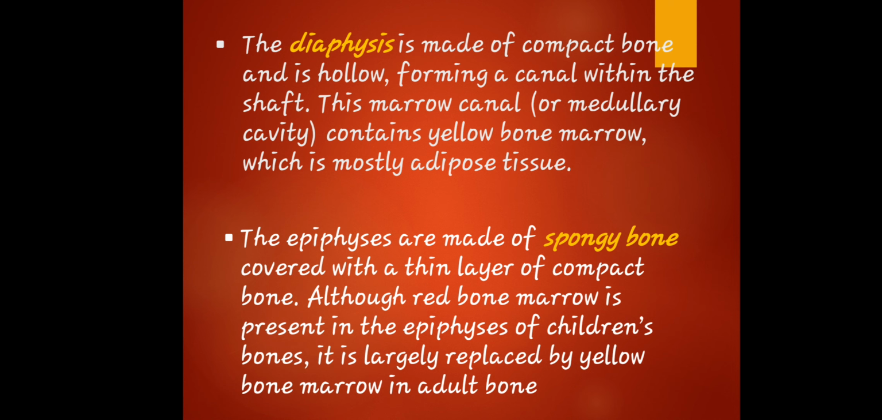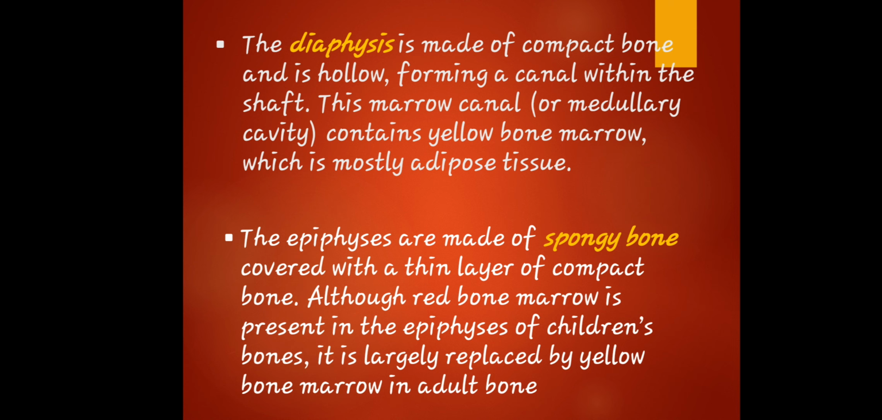So now let's proceed on the definition itself. There is a term here. Again, we have diaphysis. Diaphysis is made of compact bone and is hollow, forming a canal within the shaft. This marrow canal or medullary cavity contains yellow bone marrow, which is mostly adipose tissue. So meaning to say, in simple words, the diaphysis is the main or midsection of a long bone. When we say midsection, meaning to say shaft, nasa center.